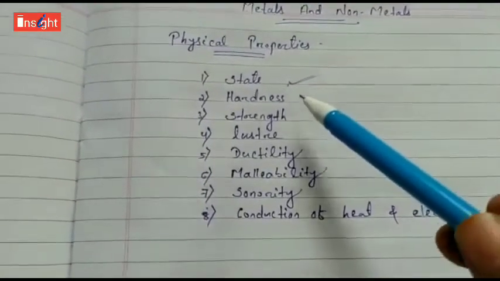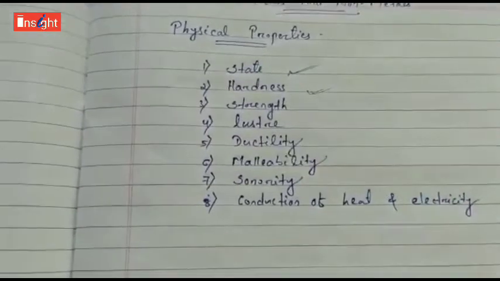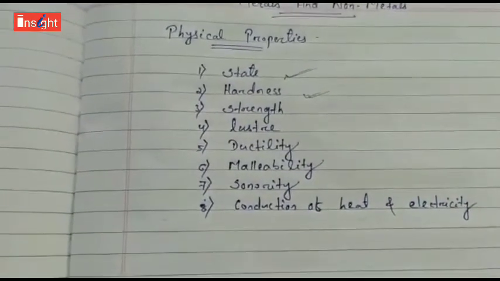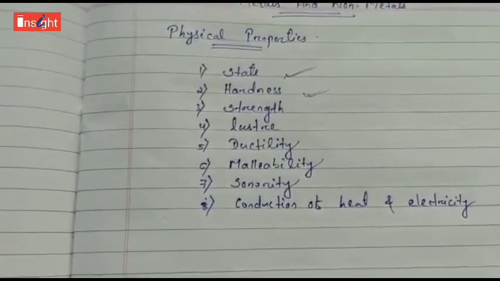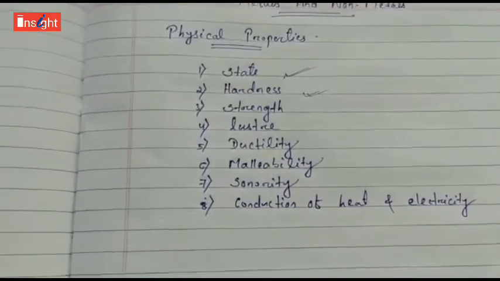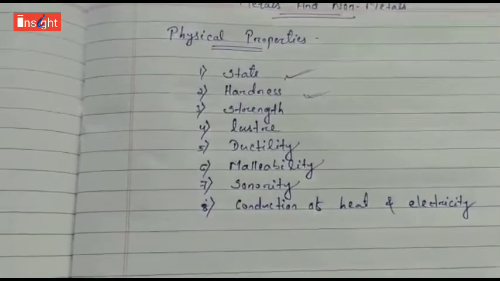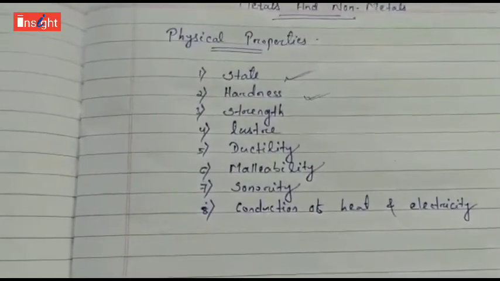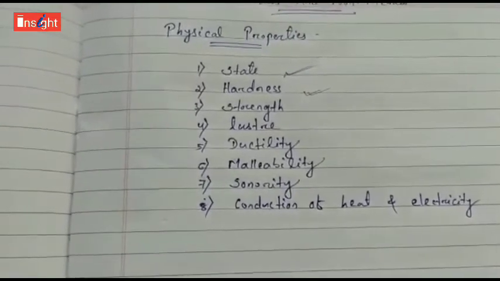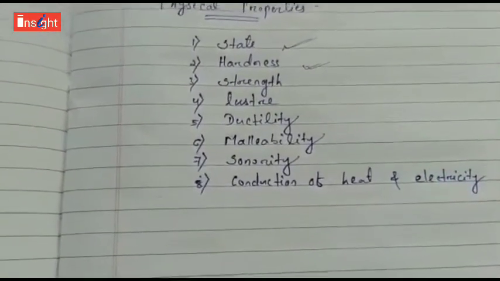Similarly, if we see the hardness, metals are generally hard. We have seen so many metals like iron that are used. Sodium and potassium are exceptions, these are soft metals, but most metals like iron are hard, they are known as hard metals. So metals are generally hard, non-metals are soft.